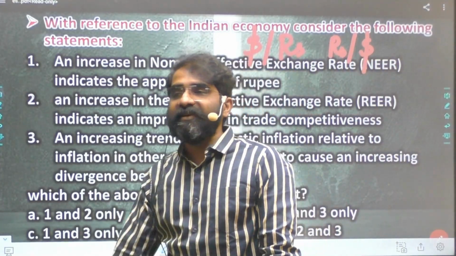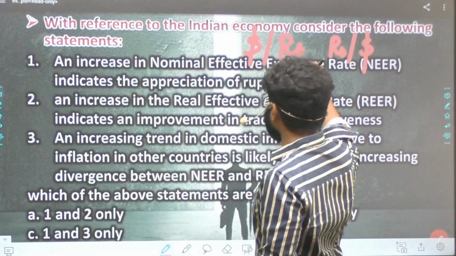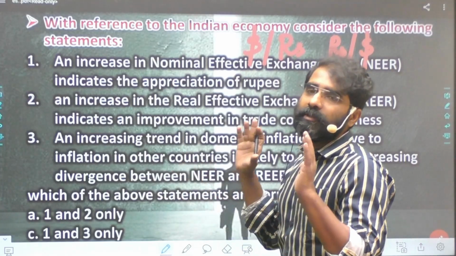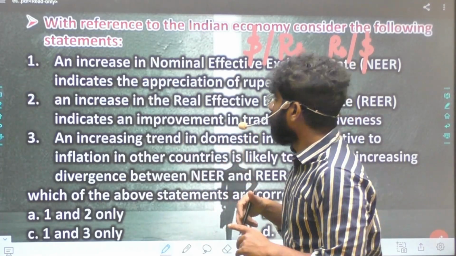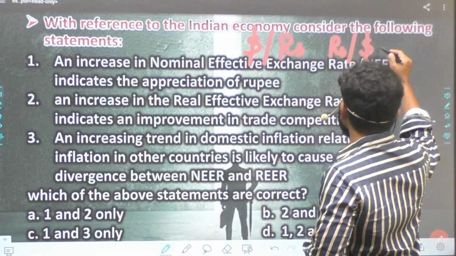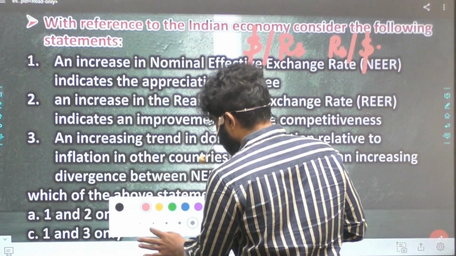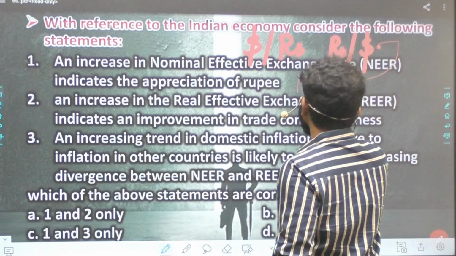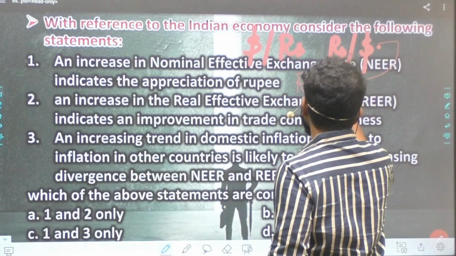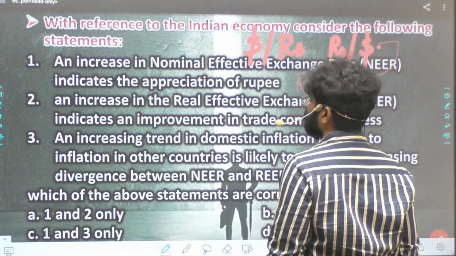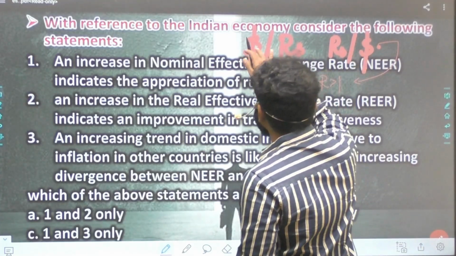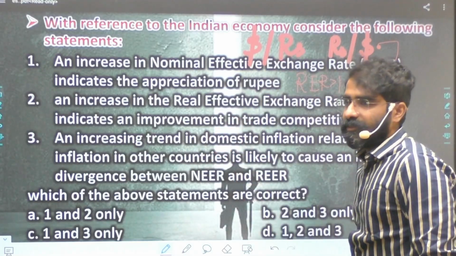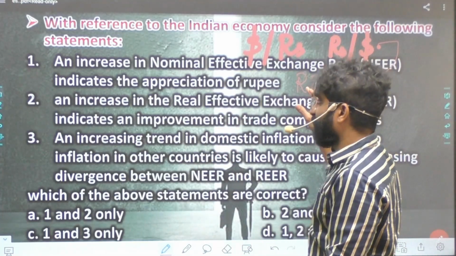And since the RBI website takes it as dollar divided by rupee, based on which you have to get to the answer. If I take rupee to dollar, that means if the real exchange rate is greater than 1, it is better for trade. So if I take dollar to rupee, it changes. This is what we have to understand.